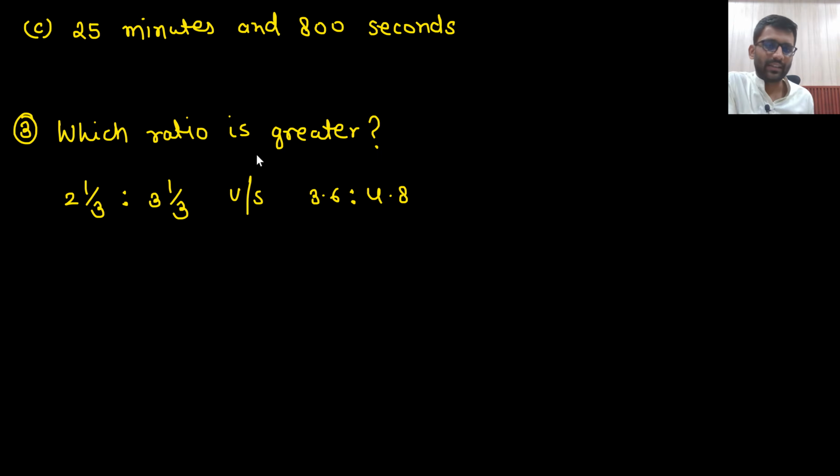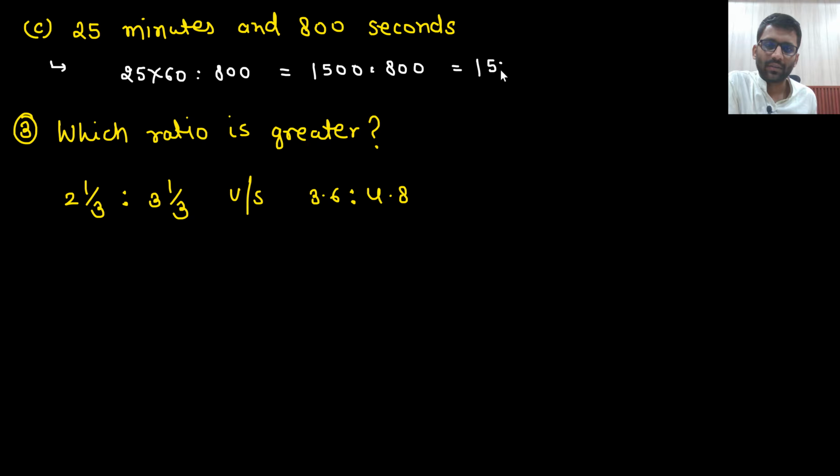25 minutes and 800 seconds. So we have to define the ratio in the same unit. So I will convert 25 minutes into seconds. So 25 into 60 seconds, ratio 800. So this would be 1500 ratio 800. So it would be 15 ratio 8.